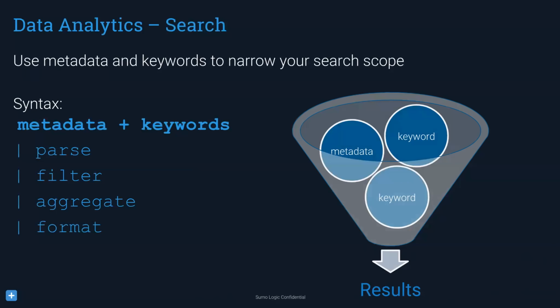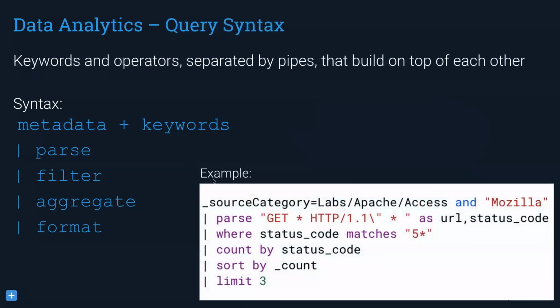So you're going to start with, let's go ahead and look at a query right here. So this is a sample query. And so we're going to start with the metadata and keywords. And I'll start to do this in a real example probably in a moment here. But basically what you're doing is you're starting to identify, this is the set of data I want to look at. And I want to look at a specific keyword.